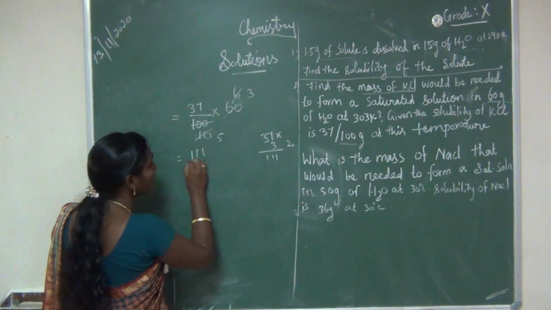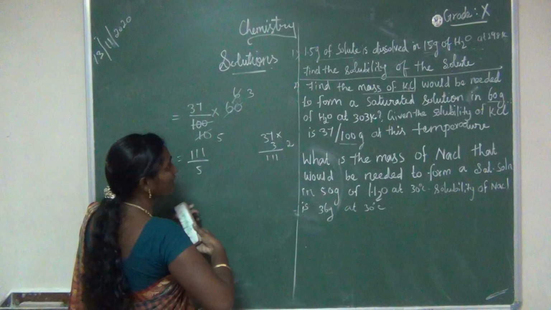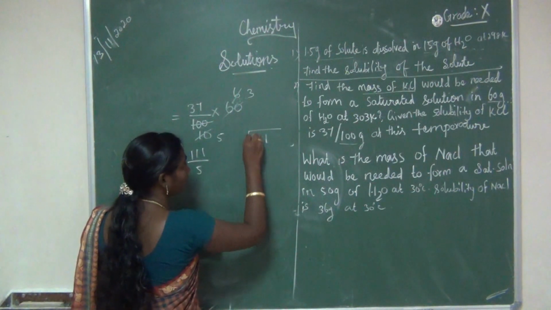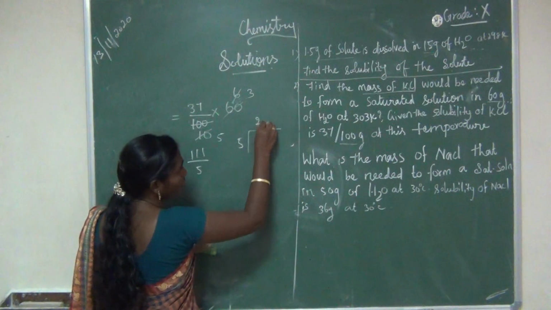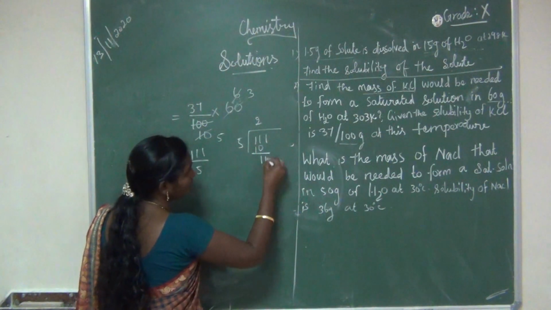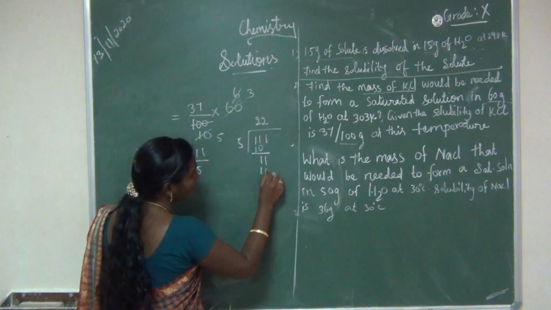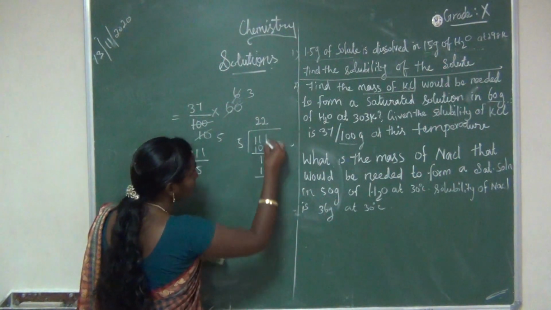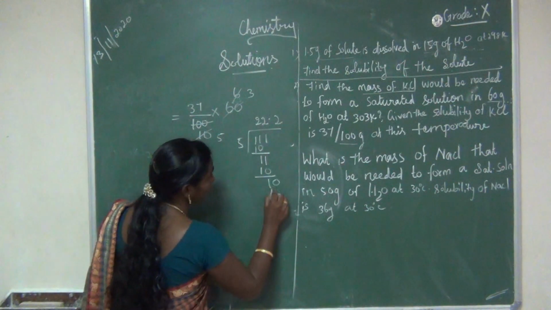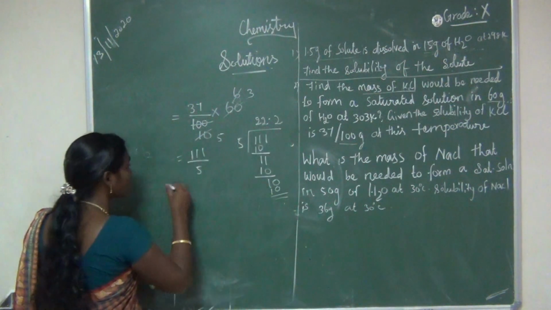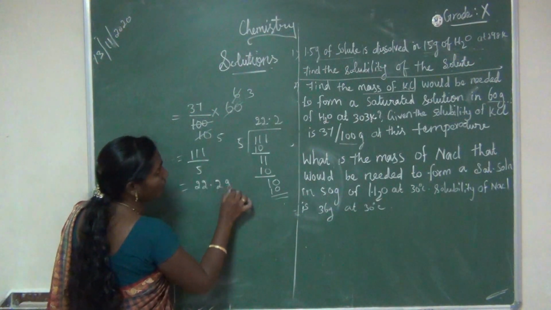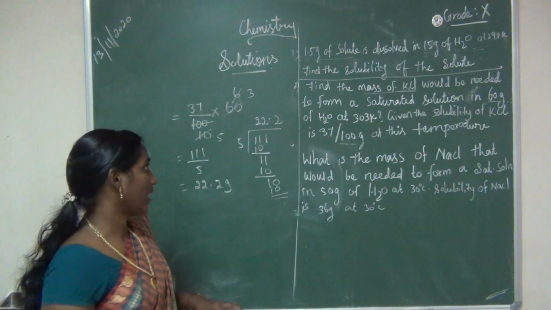So 111 divided by 5, right? 2 5s are 10, balance 1, then 2 5s are 10, balance 1, 1 point, add 1 0 here, 2 5s are 10. So the answer, what is the answer? 22.2 gram. So the final you should write this line,